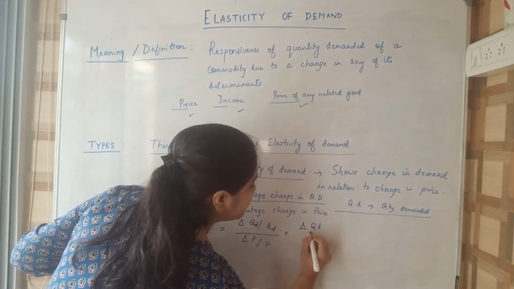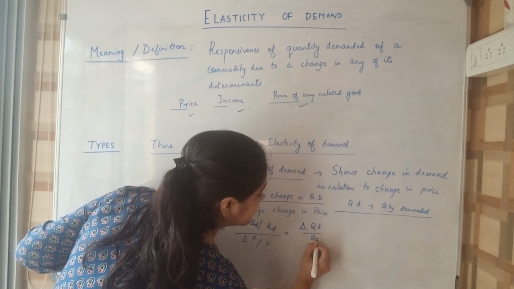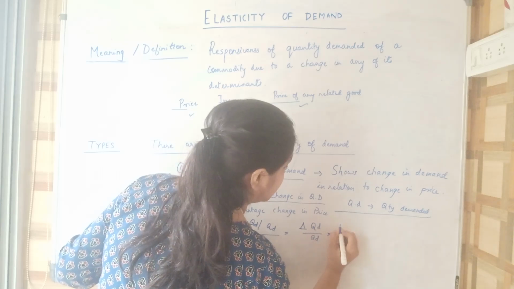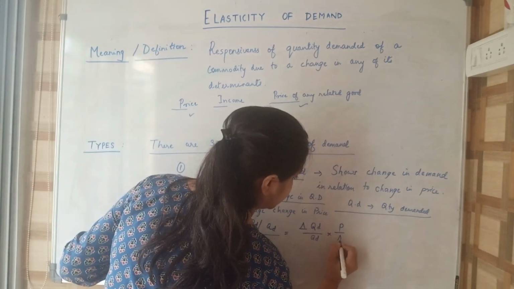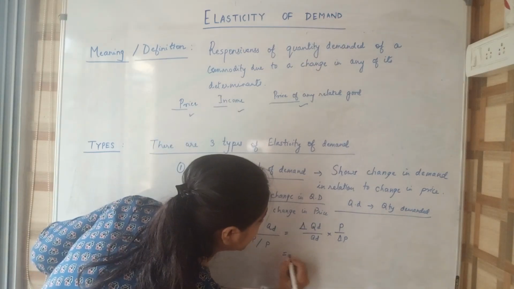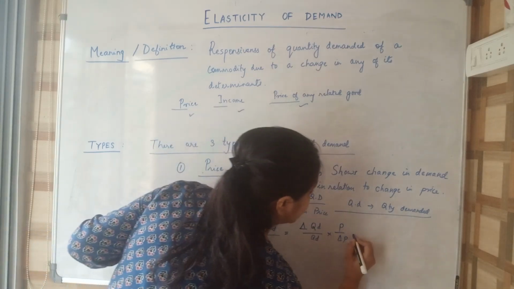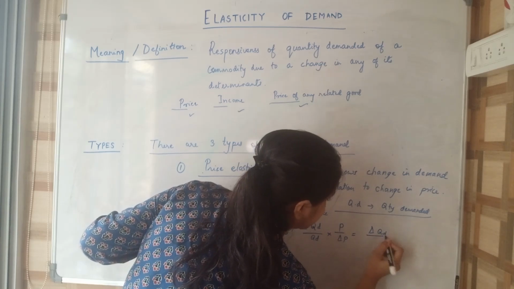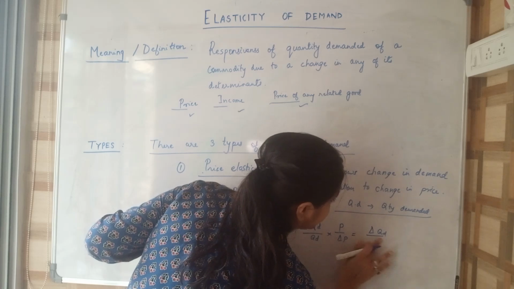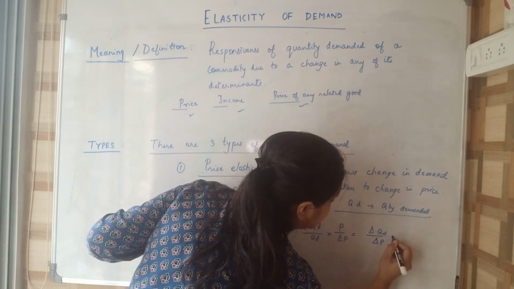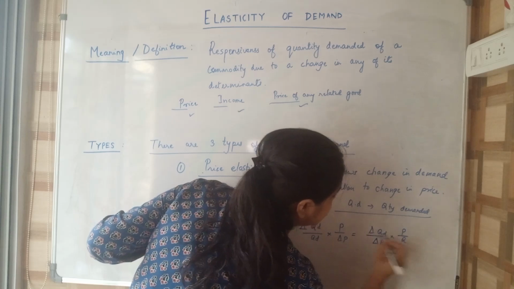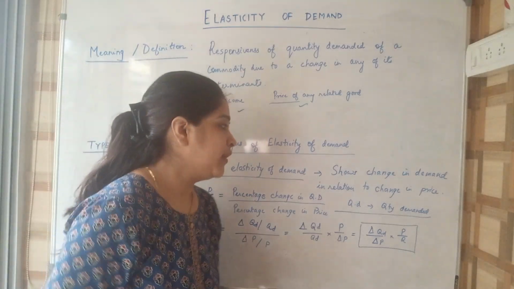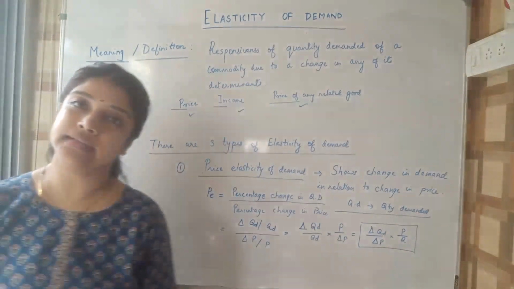Delta QD by QD, P by delta P, or we could also write it here, delta QD by delta P into P by Q. So this is your formula to calculate price elasticity of demand.